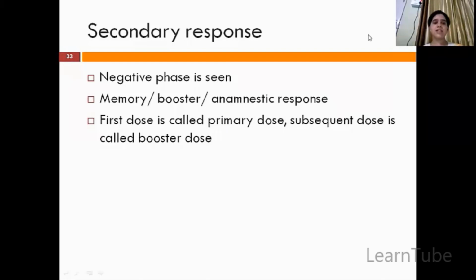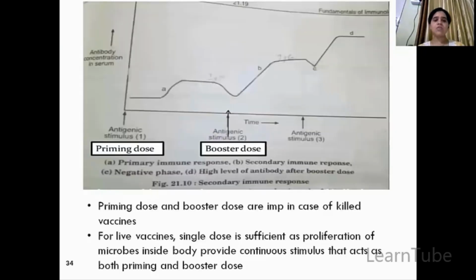So this secondary response is also called the memory or booster or anamnestic response. You must have heard that in some cases, usually in children, the first dose is given, then the second dose, which is also known as the booster dose, is given. So what is the reason behind it? We will see it here. The first dose is known as the priming dose, whereas the second dose is known as the booster dose.